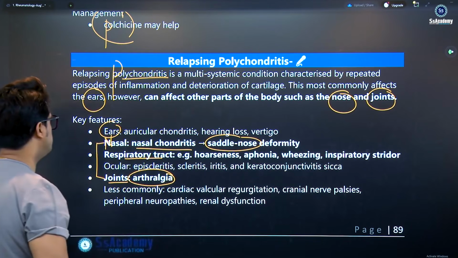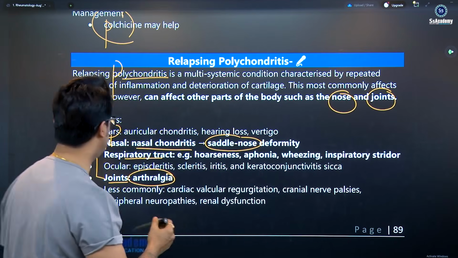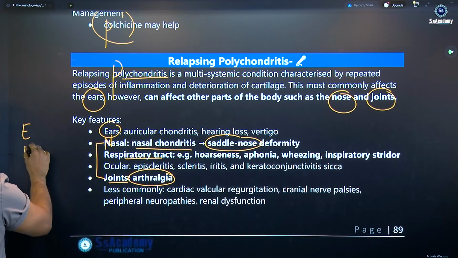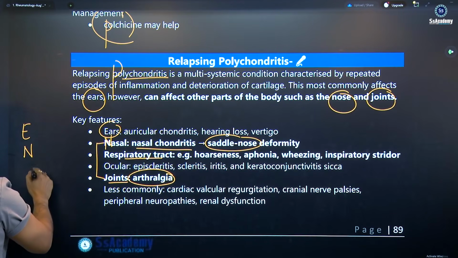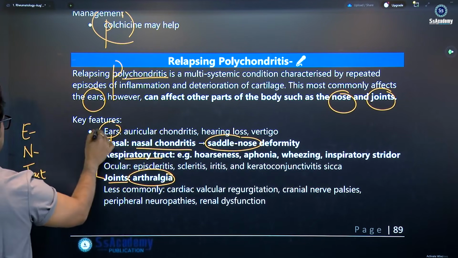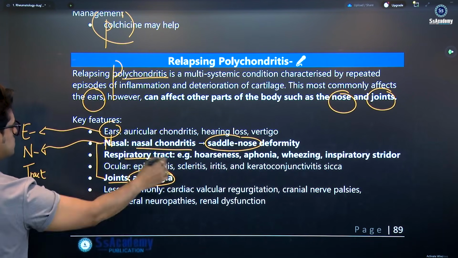So polychondritis involves the nose, ENT department, ear, nose and throat, of course. But I'm talking about the tract, meaning the lower respiratory tract is the most important. Nose, okay, fine, nasal saddle nose; ear is a feature, nose is a feature, and throat, but here it's the respiratory tract.